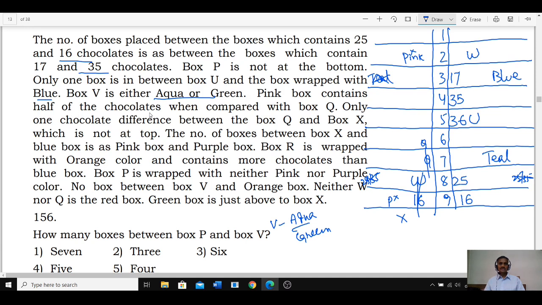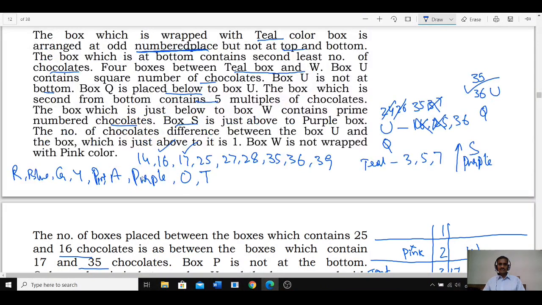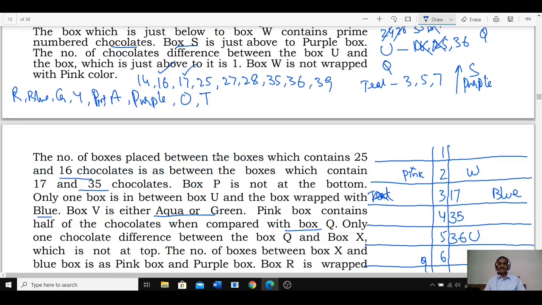Pink box contains half the number of chocolates when compared with Q. Pink is half that of Q. We don't know what Q is. Where is a half among the numbers here? 14 into 2 is 28. 28's half is 14. 16 into 2, 32, not there. 17 into 2, 34, not there. 25 into 2, 50, not there. Hence the only possibility is 14 and 28. Now Q is 28 and pink is 14.